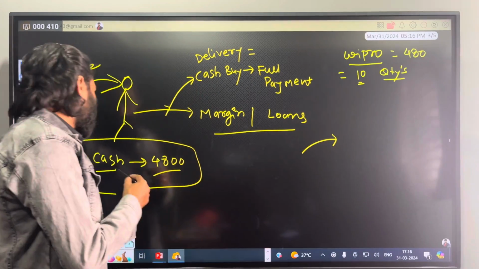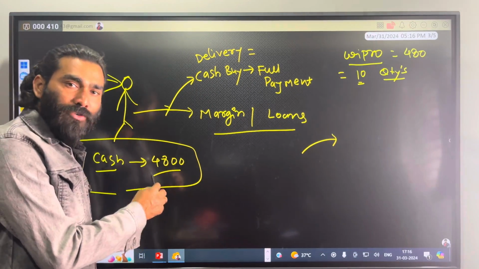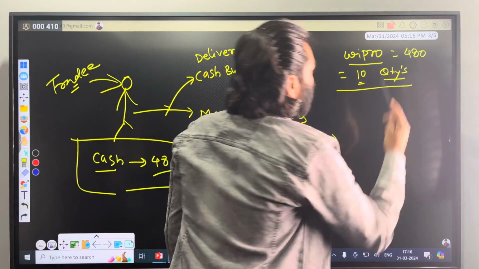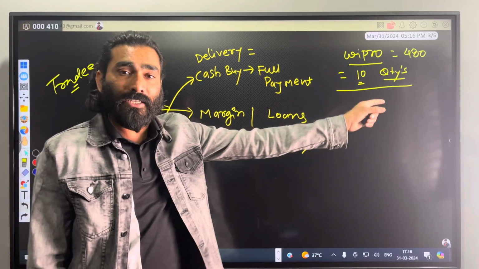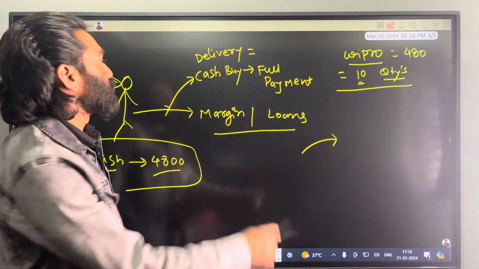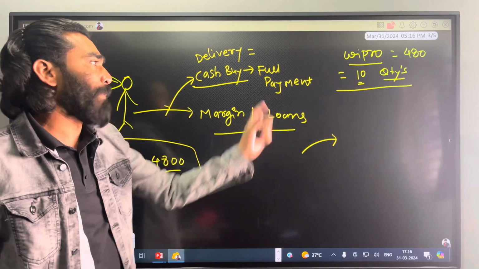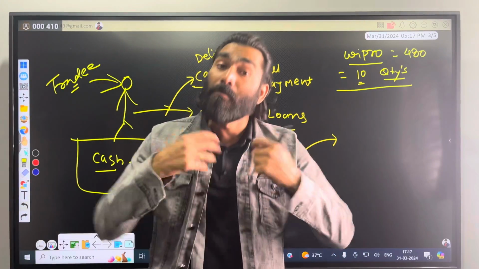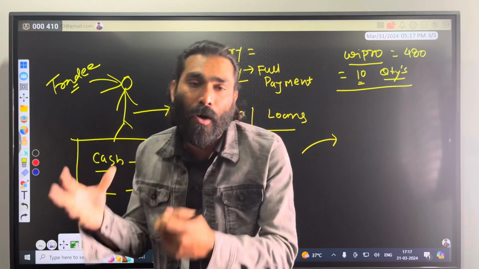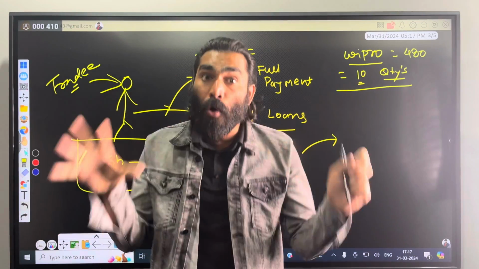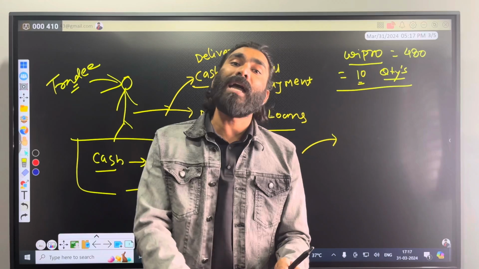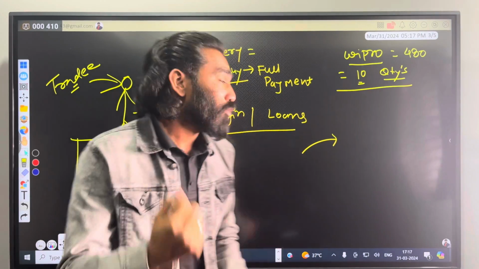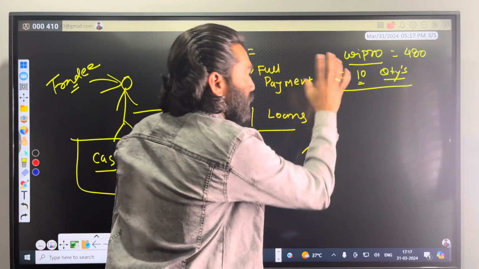If you utilize the total cash which you have to buy these shares, you will only buy 10 quantities. And if you buy it, that becomes your cash and buy, or full payment, or delivery, you can say. Delivery means you pay the full amount to the broker or counterparty to hold those securities. Hold means you will actually get the ownership right of those securities, right? So if you do this, that would be your cash and buy.